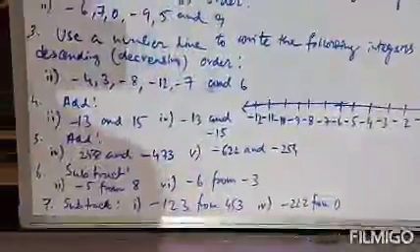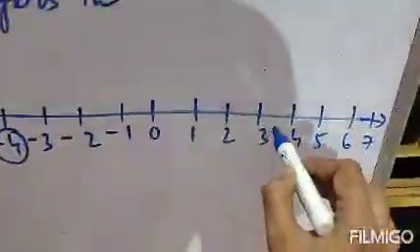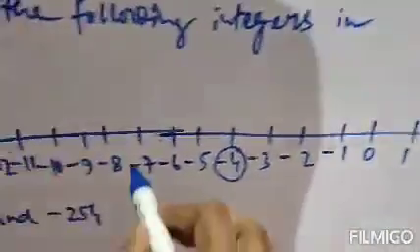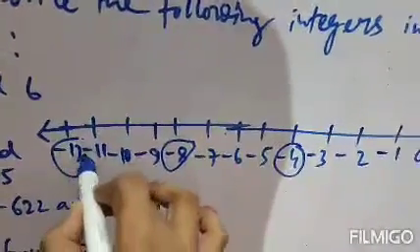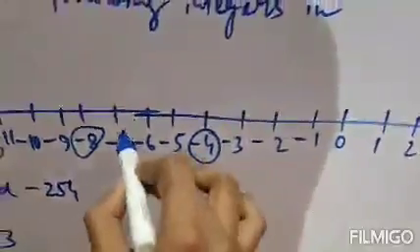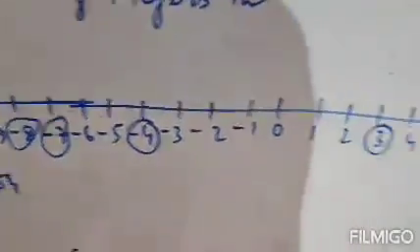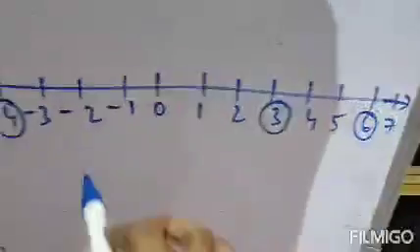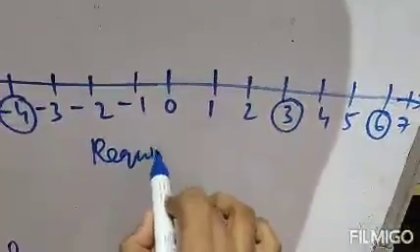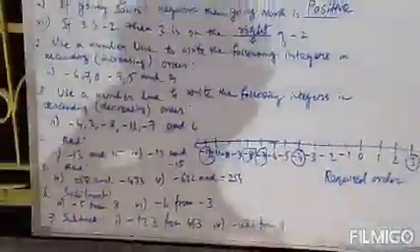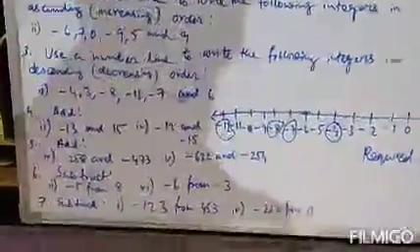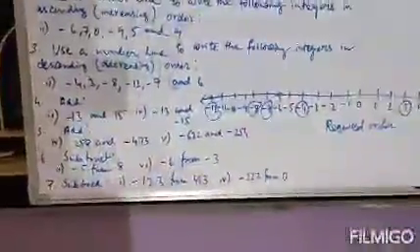So circle the numbers. Minus 4, this is minus 4. Next 3, this is 3. Next minus 8, this is minus 8. Next minus 12, this is minus 12. Minus 7, this is minus 7, and 6, this is 6. So the required order, the question says descending order. Descending means from bigger to smaller. That means we will arrange the numbers from bigger to smaller.